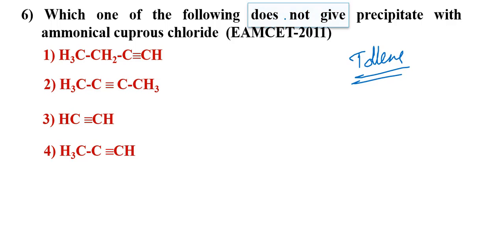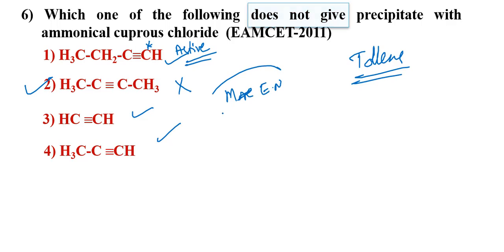But the question is asking does not give. Does not give means this is giving, this is giving, this is not giving, so the answer is second. All terminal alkynes are giving this test. This hydrogen is active hydrogen. Active hydrogen means hydrogen attached to a more electronegative atom is called active hydrogen. Whenever active hydrogen is there, it is giving the test.